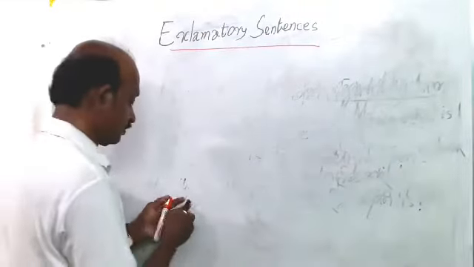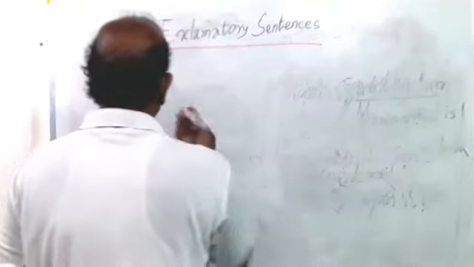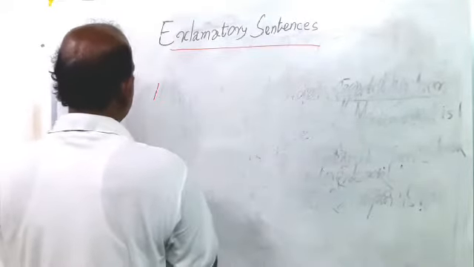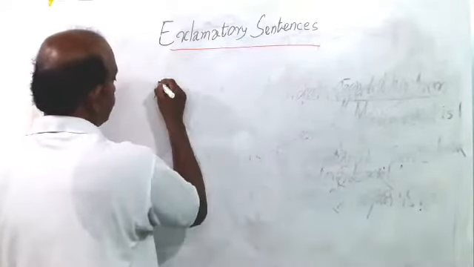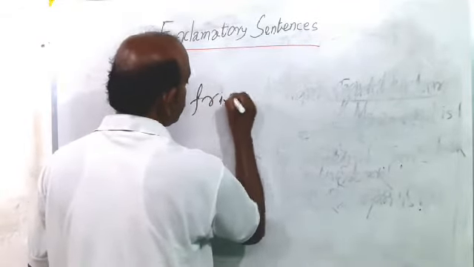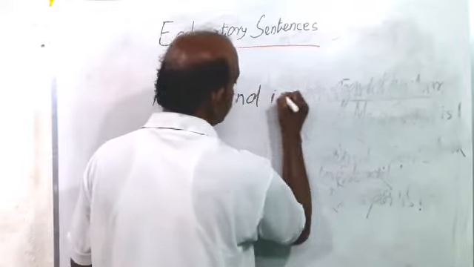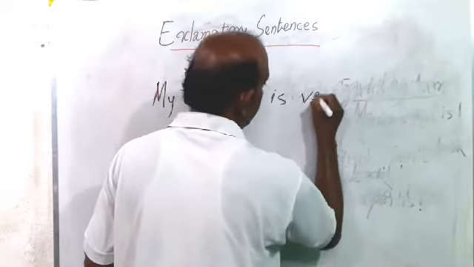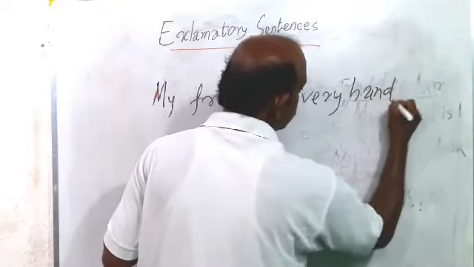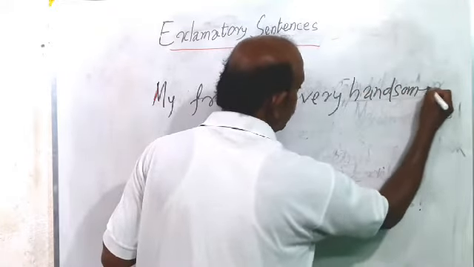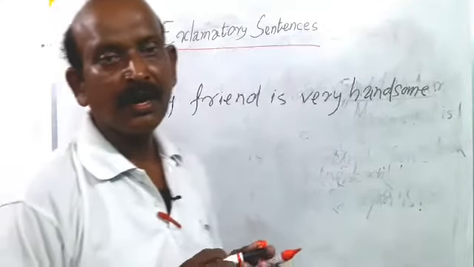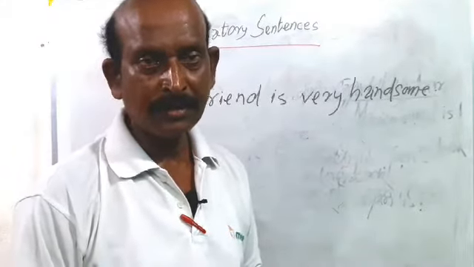Follow. My friend is very handsome. My friend is very handsome. Am I clear?